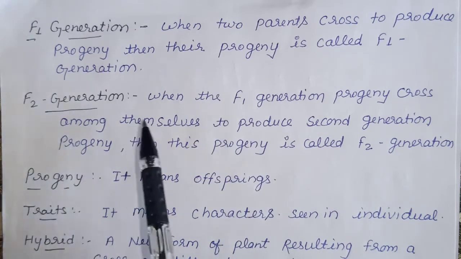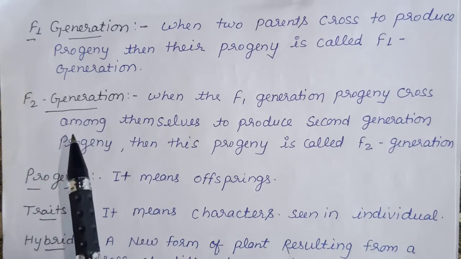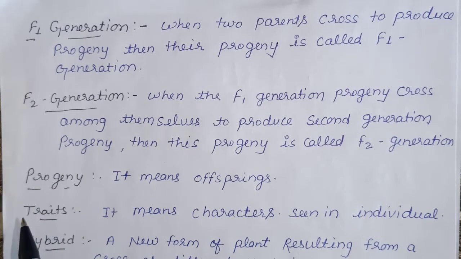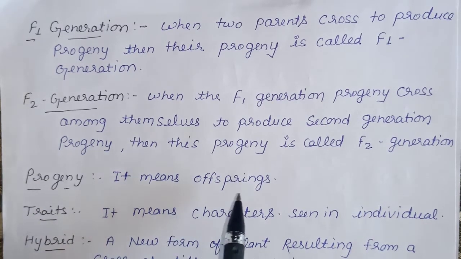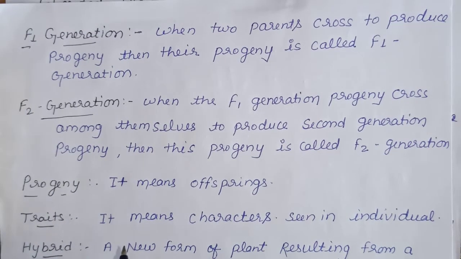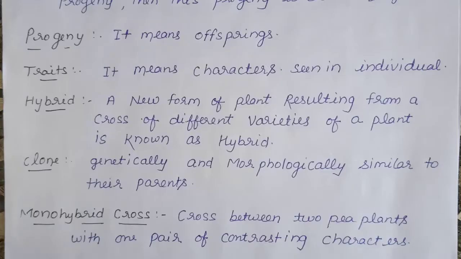It means the F2 is produced from the F1 generation. Now third, progeny. Progeny means offspring that are generated by sexual reproduction. Next, traits. Trait means the characters that are seen in an individual.